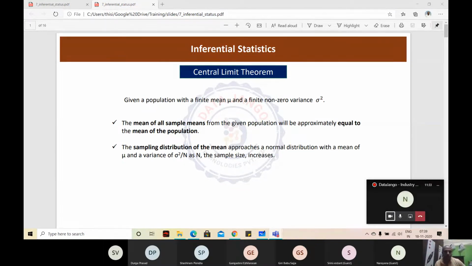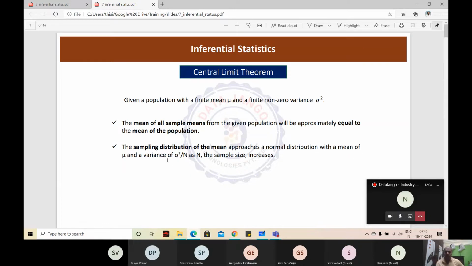So the central limit theorem actually proposes two things. First, the mean of all sample means from a given population will be approximately equal to the population's mean. What this means we'll see. And the second thing is the sampling distribution of means. The sampling distribution of means approaches a normal distribution with a mean of mu, the population's mean, and a variance of sigma square by n, or a standard deviation of sigma by root n.